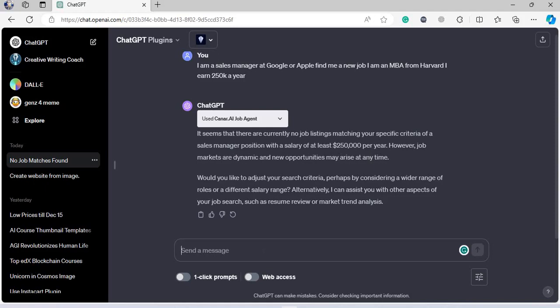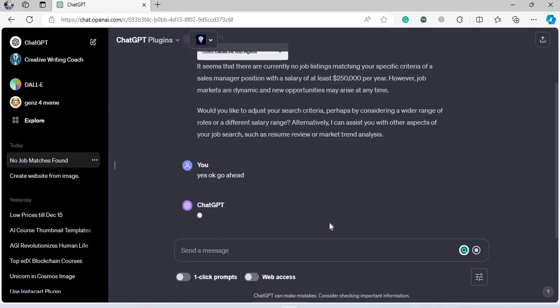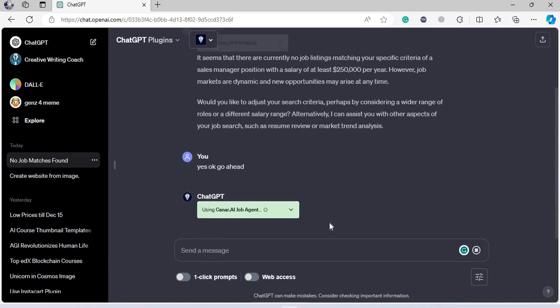Okay, so folks, as I've said, because I was very specific with my prompt, GPT said that because the salary is a little too high and you're working at Google and Apple, which is really difficult to find a job in a company of that size and that capacity, can I adjust? And I'm like, yes. Okay, go ahead. So I just want some results because obviously I'm not looking seriously for a job. I'm just giving an example here. So I'm going to go with that. And with a bunch of prompts, folks, you will see this thing comes up.